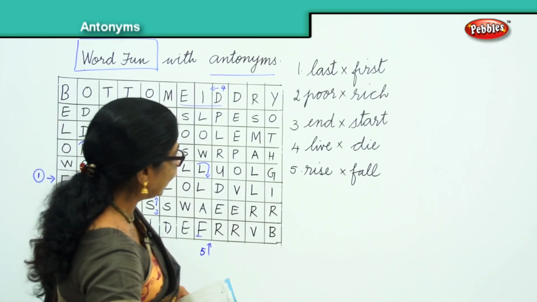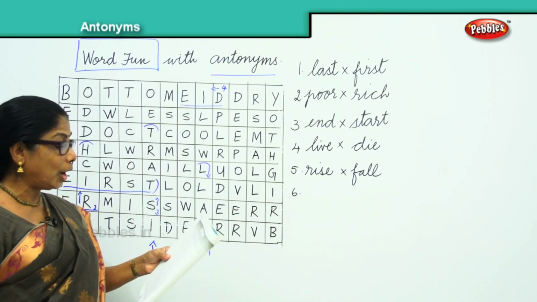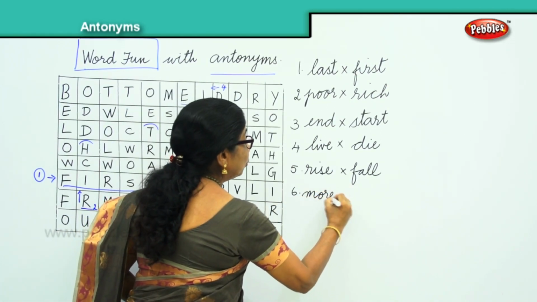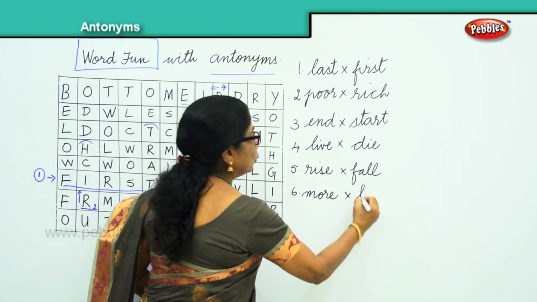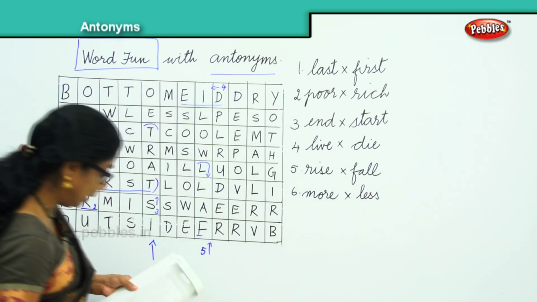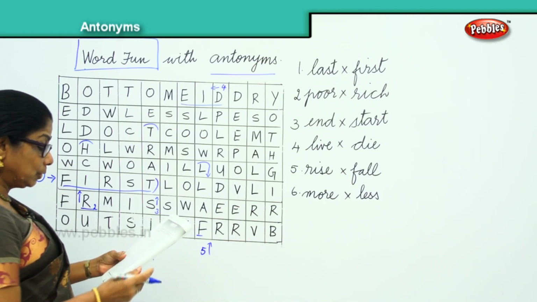Now the 6th one, very interesting, isn't it? The 6th one, you have more. You want more. You have more. And the opposite of more, less. Now let's find the word less. Let's find the word less here. Number 6. Number 6, where is the less?